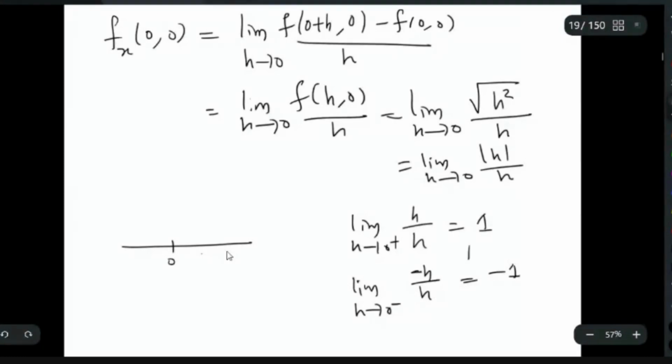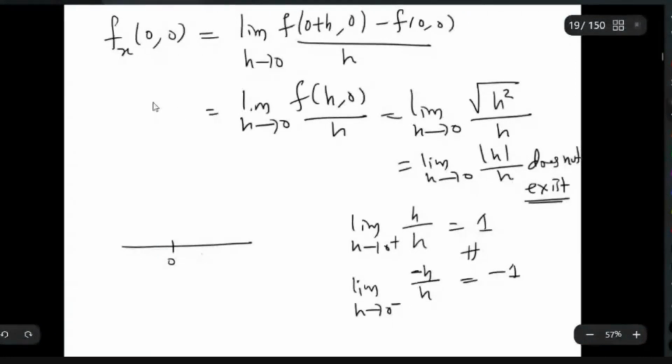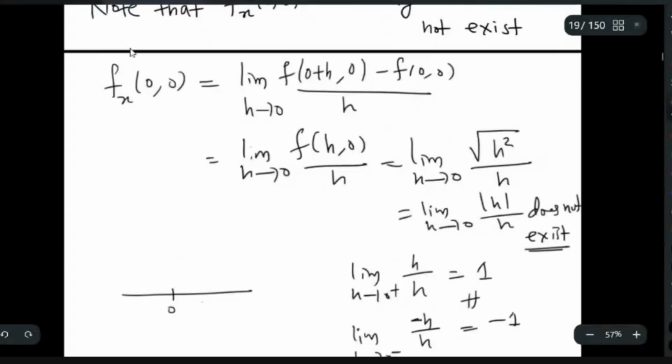These two are not equal, so this limit does not exist. So the partial derivative fx at (0, 0) does not exist.